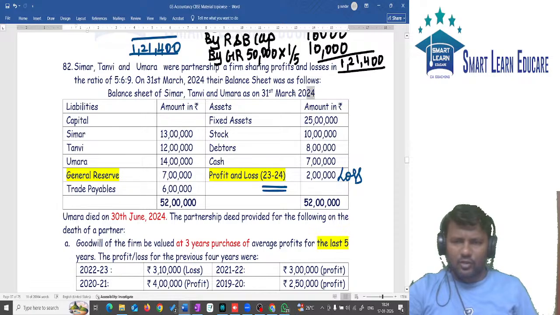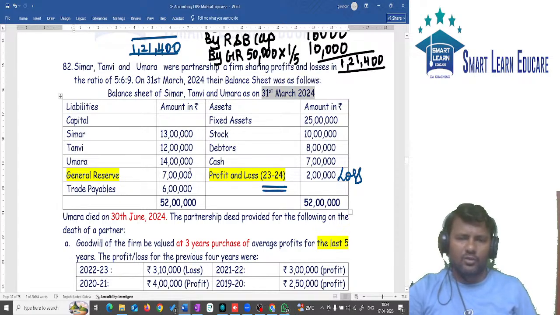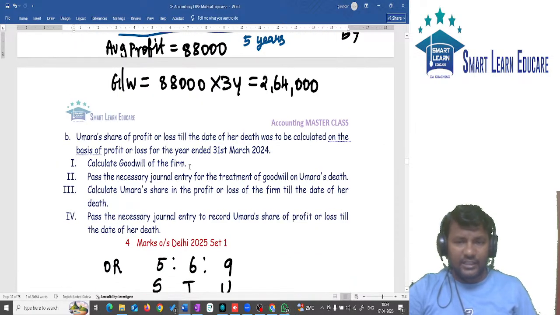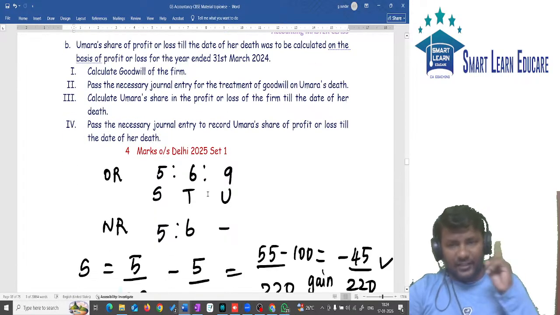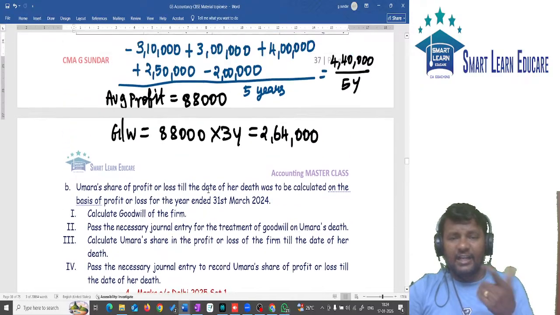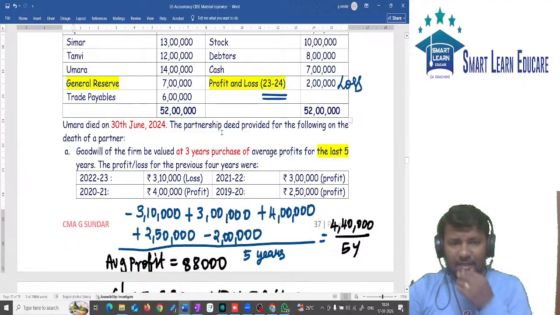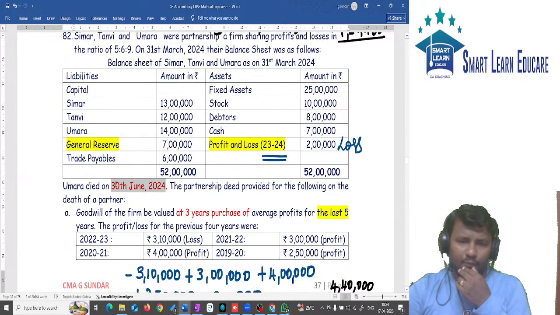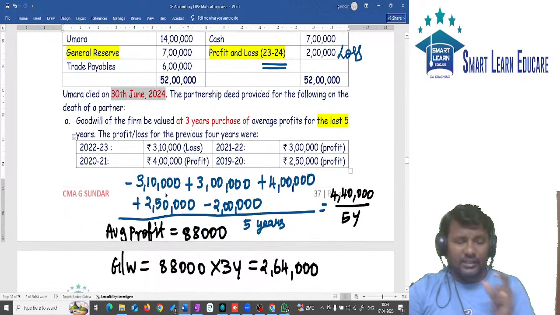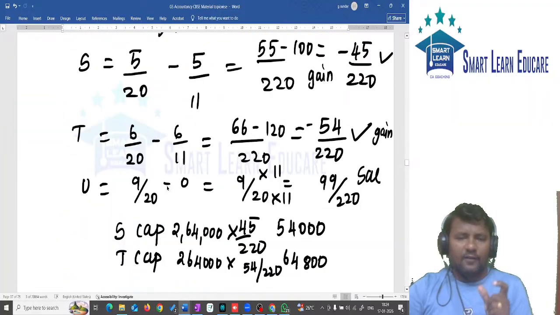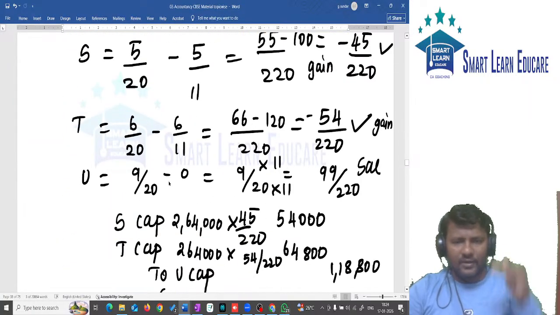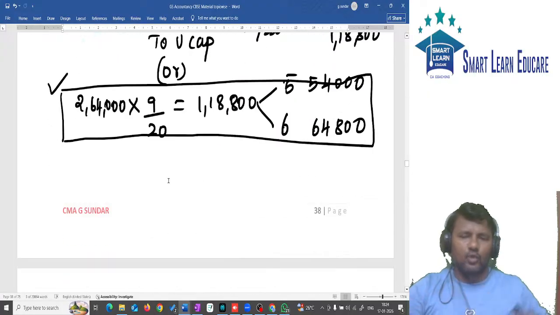We closed the books of accounts on 31st March 2024. Now the profit we are finding is for which period? Profit from 1st April till the date of death. What is the date of death? On which date did the partner die? 30th June. So we are calculating the profit from 1st April till 30th June.